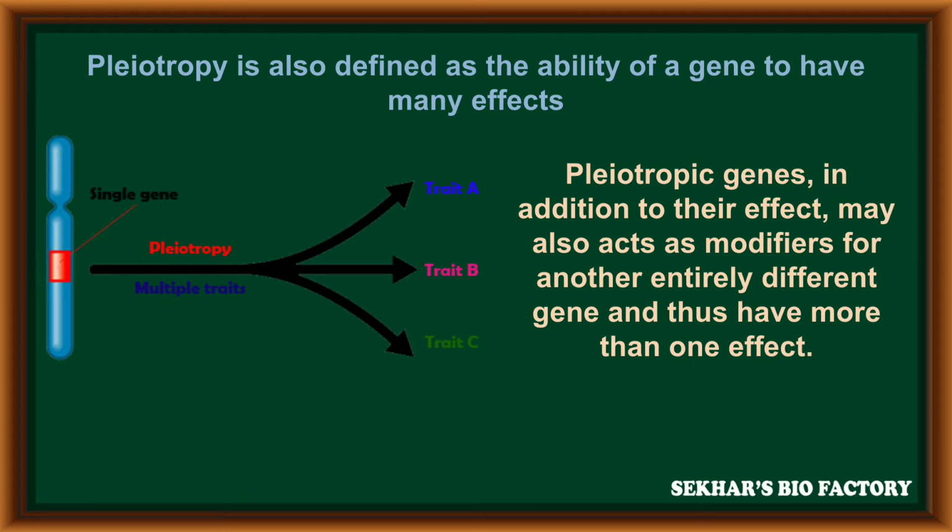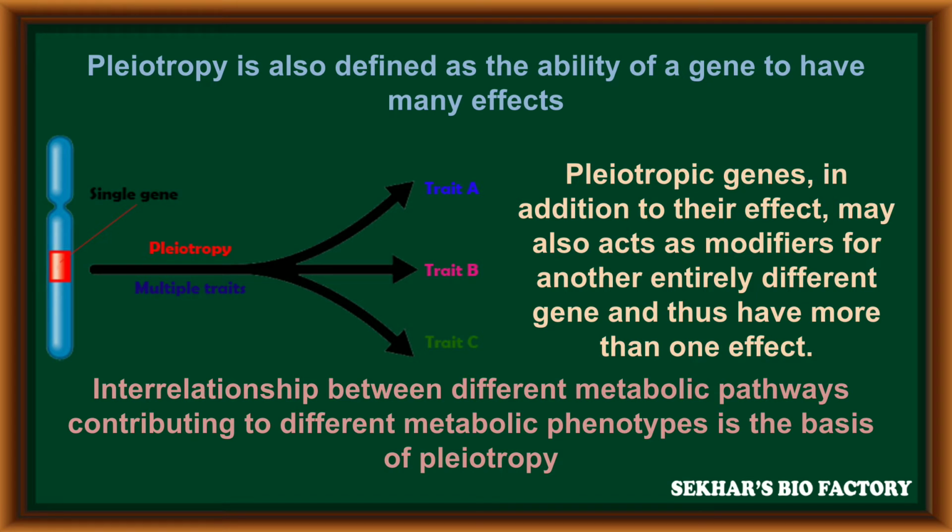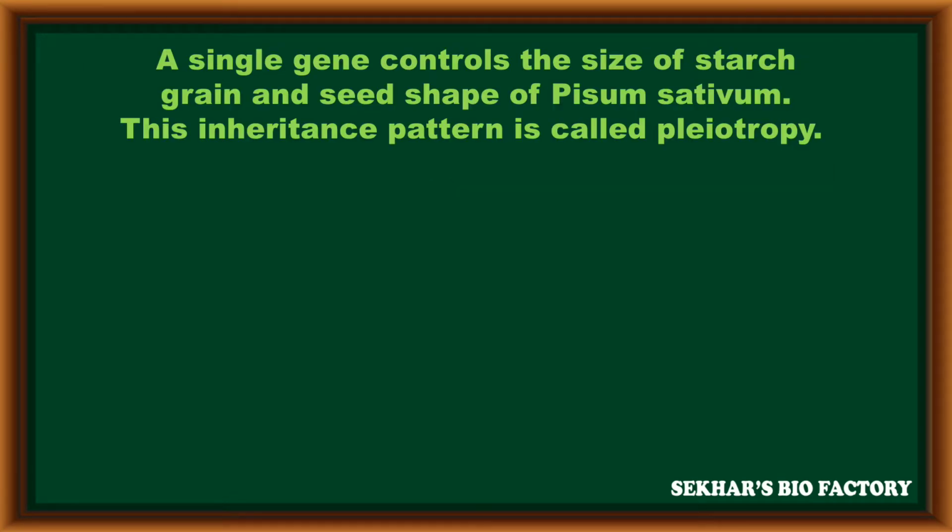Pleiotropic genes, in addition to their effect, may also act as a modifier for another entirely different gene. The interrelationship between different metabolic pathways, contributing to different metabolic phenotypes, is the main basis for pleiotropism. A single gene controls the size of starch grains and the seed shape of the Pisum sativum pea plant. It is an inheritance pattern of pleiotropy.